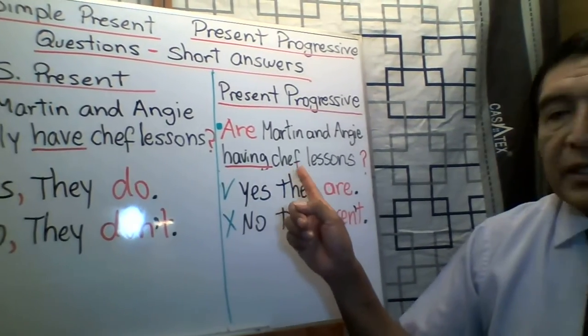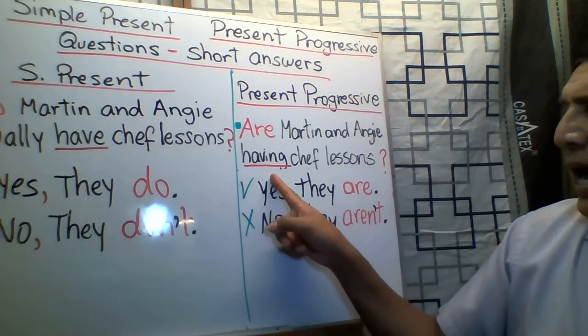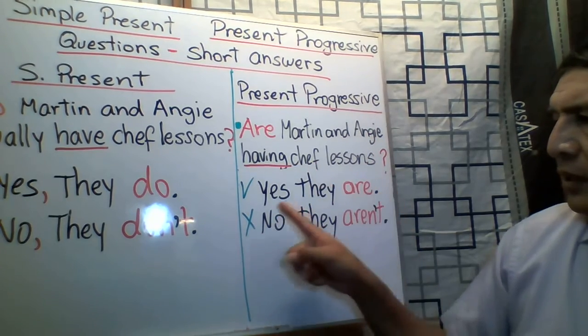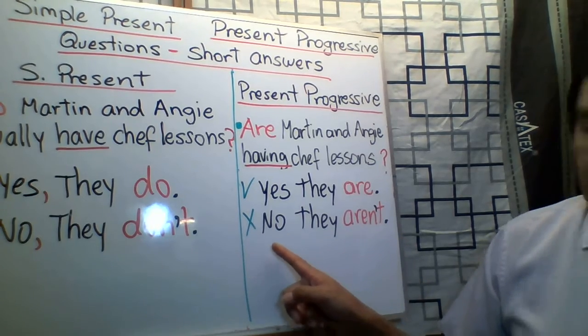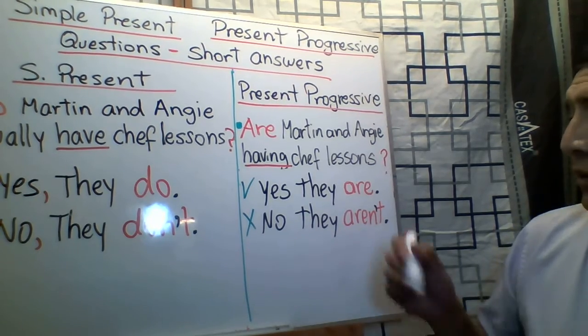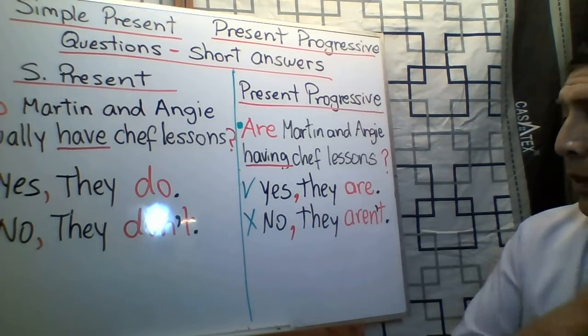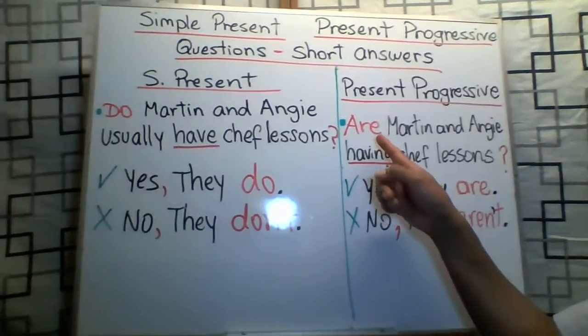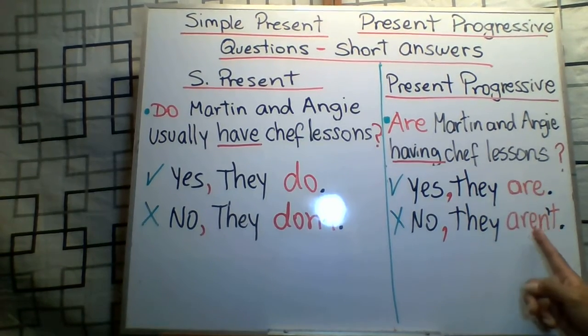What happens with the answer for the present progressive? Are Martin and Angie having chef lessons? Yes, they are, or no, they aren't. So in this case, you have to use commas. As you can see, are is at the end of the short answers.